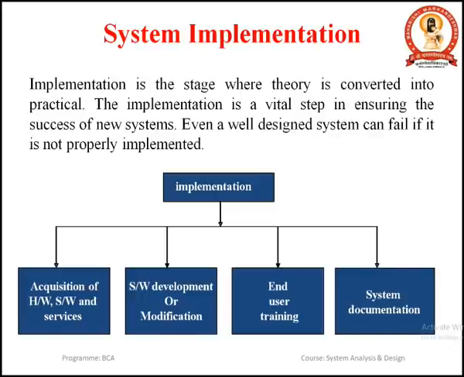If the end user is not adopting the system, the organization will not work efficiently and effectively. So, user training is also a most important part, and system documentation is the detailed information about the system which is being implemented in the organization.